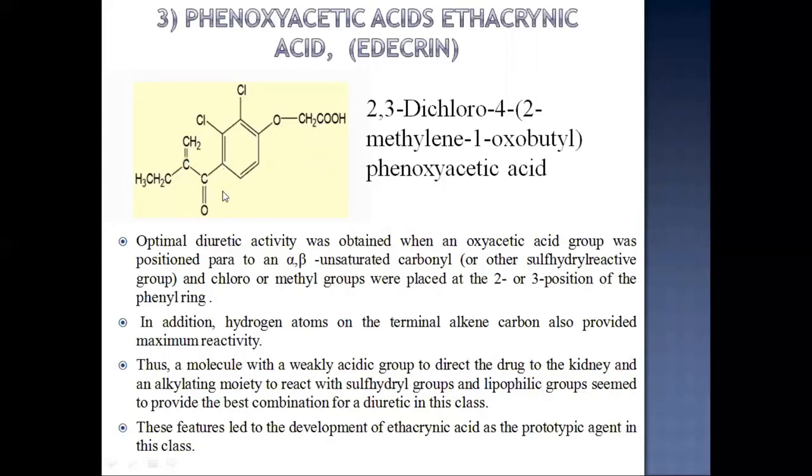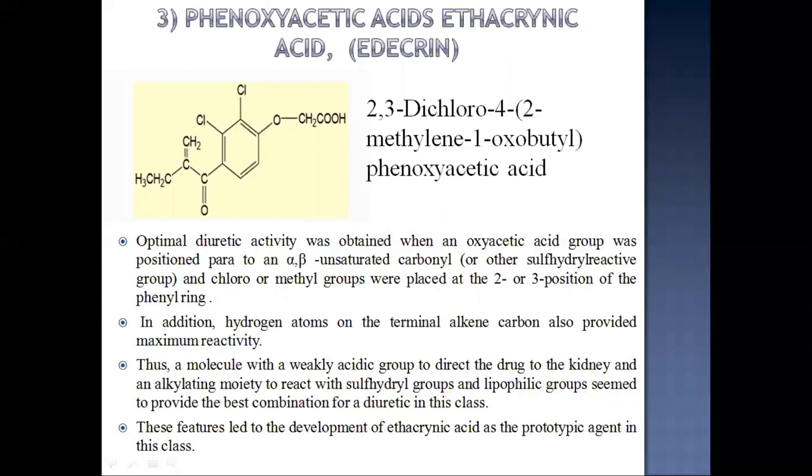Here the oxyacetic group was substituted, and to the alpha and beta positions of the carbonyl group, here the second and third positions, there will be the chloro substitutions, or methyl substitution. In addition, hydrogen atoms on the terminal alkene carbon also provided maximal reactivity.